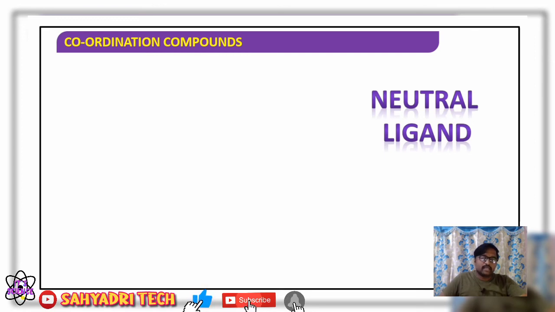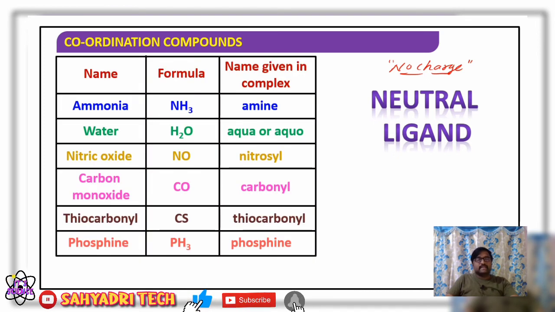Then coming to the neutral ligands, how do we define them? The ligands which carry no charge on them are called neutral ligands. In other words, the ligands which carry a net charge of 0 are considered neutral ligands. As an example, ammonia NH3 acts as a neutral ligand as it carries a lone pair of electrons. In the complex it is named ammine.